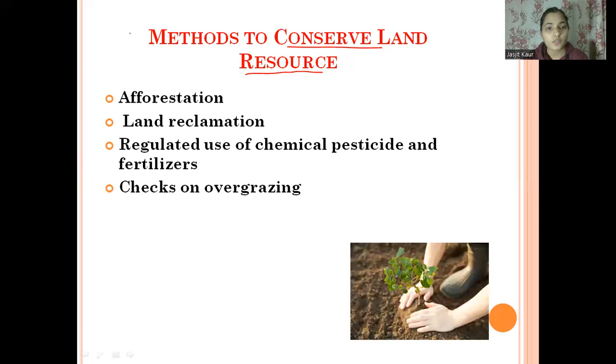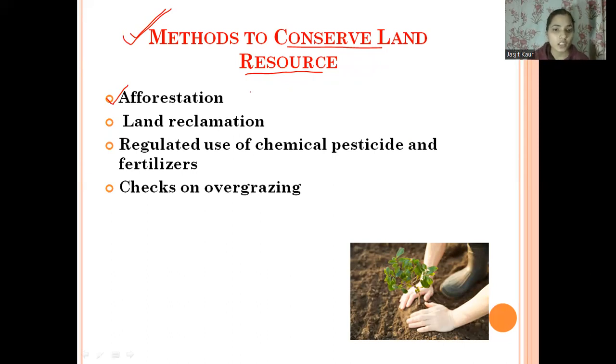So we need to conserve this land, and for this we have different methods in which we can conserve the land resource. The first one is afforestation. Afforestation means we have to grow more and more plants over the earth's surface, because trees have the capacity to hold the soil together. So we need to plant more and more trees over the land so that they can hold the land together and increase the fertility of the soil in the upcoming years.